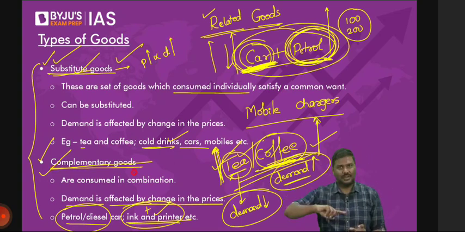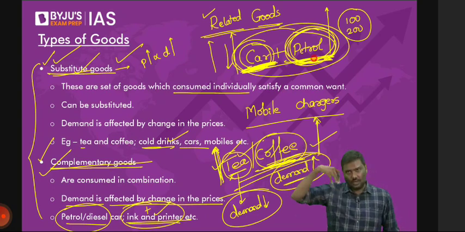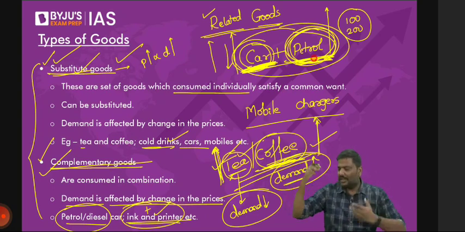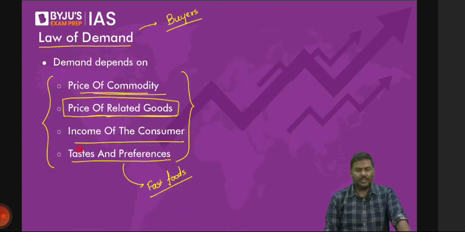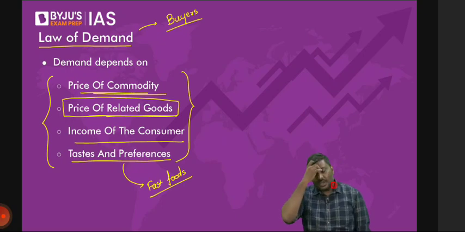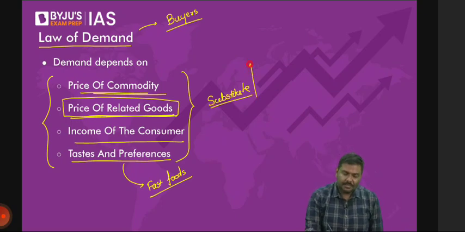That is, when the price of petrol goes up, the demand for cars will automatically go down. When the price of the printer goes up, the demand for ink will also automatically go down. So these are complementary goods and substitute goods. Now, why is this relevant to what we are discussing? Simple question: if the price of a related good, take a substitute, goes up, what do you think will happen to the demand for this good?